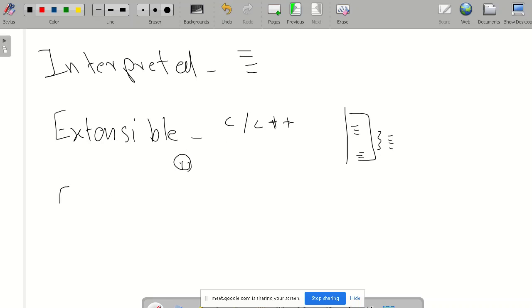Then it is embedded. Embedded means we can easily embed other software, other programming languages, in Python. So this is embedded.